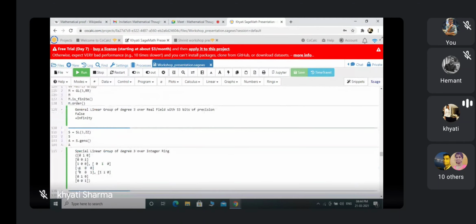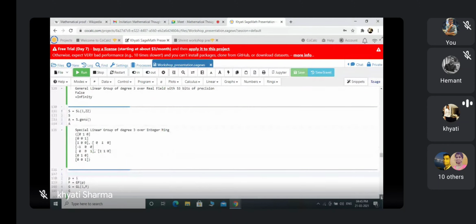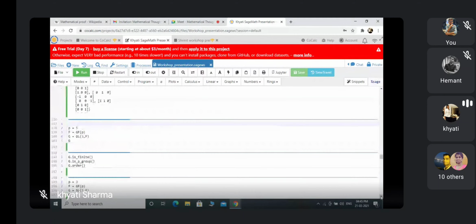These are 3 cross 3 matrices, one is this matrix, second one is this with first row, second row, third row, and third one is this. These 3 are the generators for this SL3ZZ. So you can work on infinite groups also in Sage. It's not that we can only define finite groups.